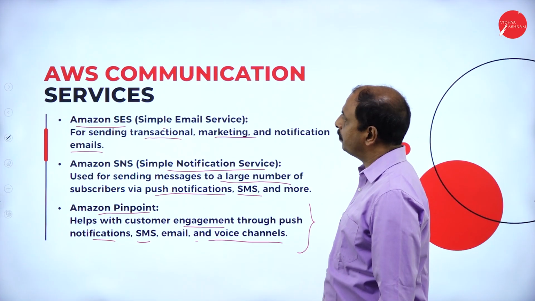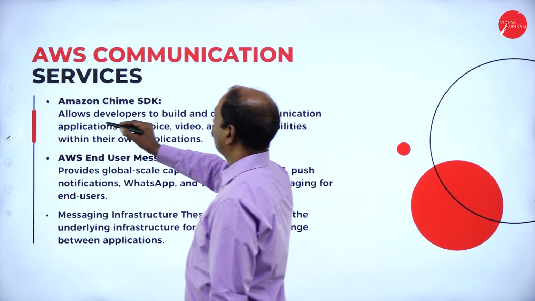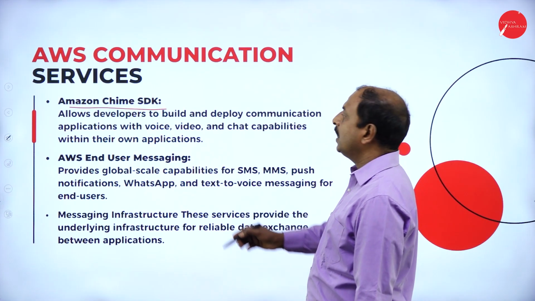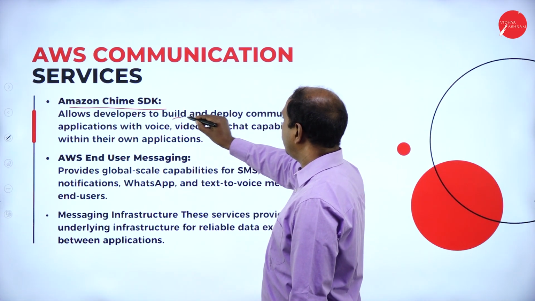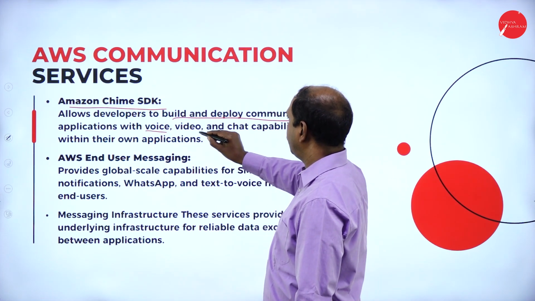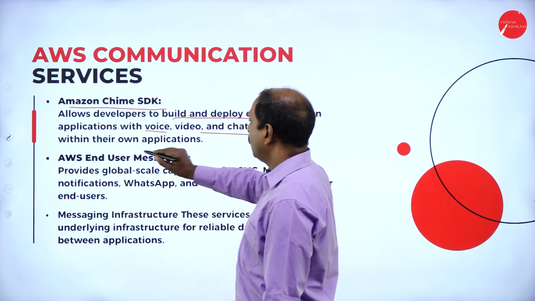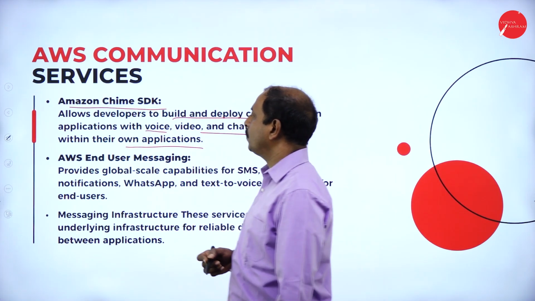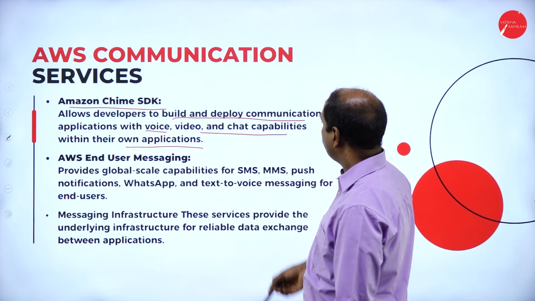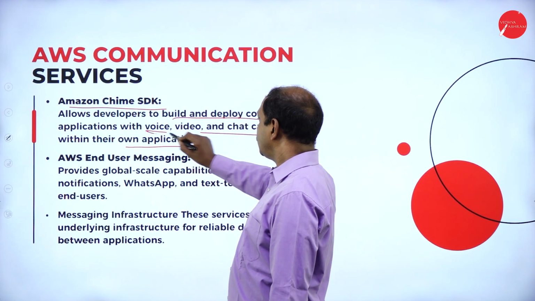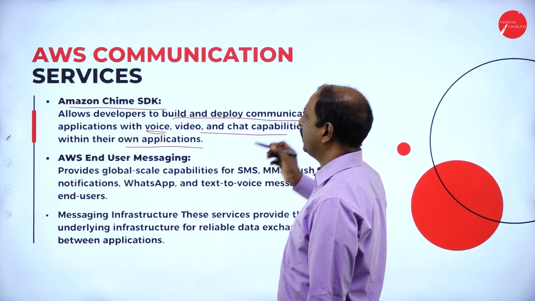That is Amazon Pinpoint. Next we will see Amazon Chime SDK. It allows developers to build and deploy communication applications with voice, video and chat capabilities within their own applications. So this SDK provides a platform for developing applications with voice, video and chat capabilities.